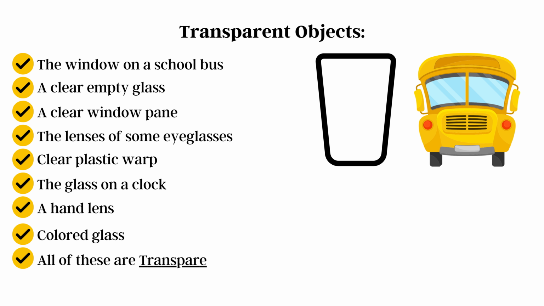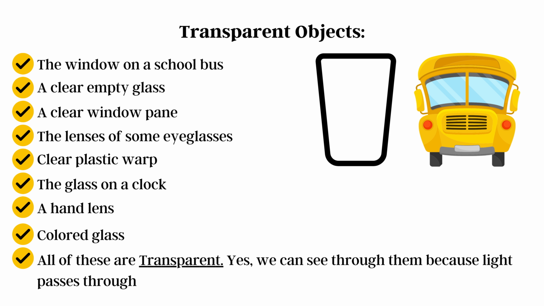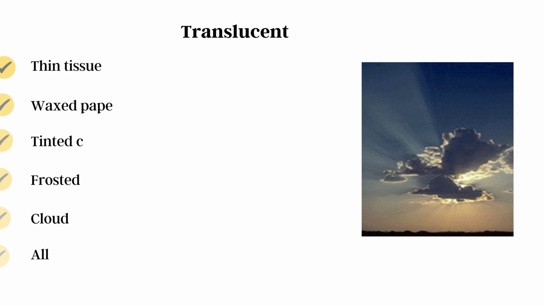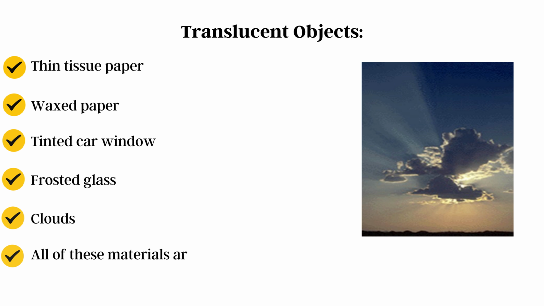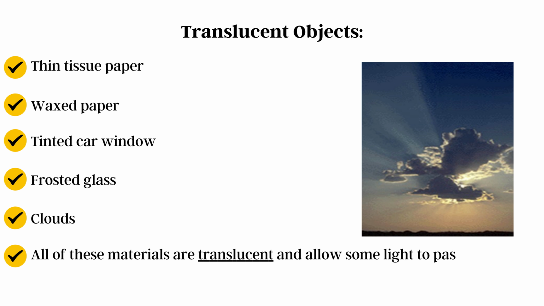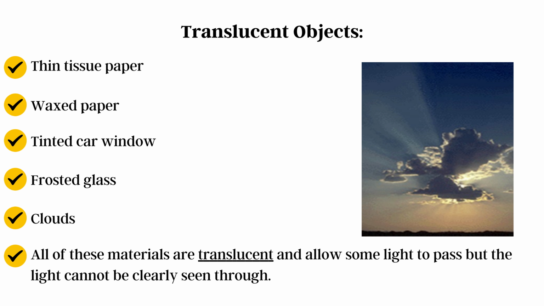What happens when light hits these objects? Glass of water, school bus window, notebook paper, wax paper, plastic wrap, tissue paper, cardboard, textbook, and hand lens. The window on a school bus, the clear empty glass, a clear window pane, the lens of some eyeglasses, clear plastic wrap, the glass on a clock, a hand lens, colored glass, all of these are transparent. We can see through them because light passes through each of them.